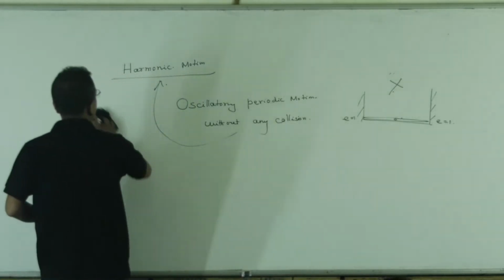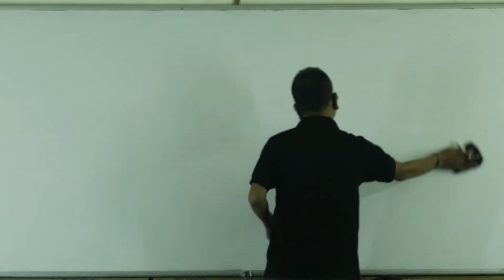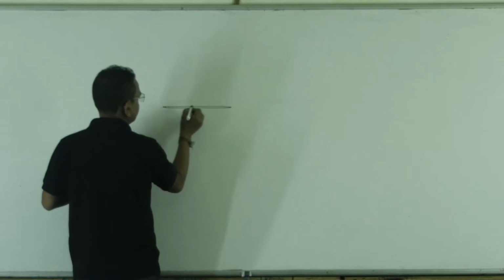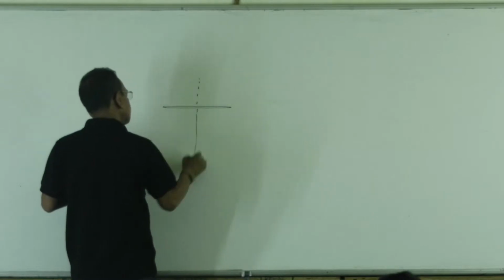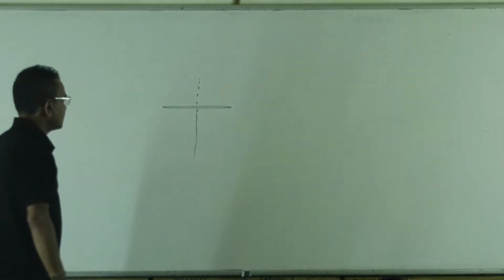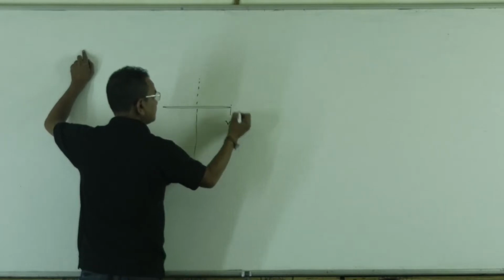Let's try to analyze harmonic motion. An oscillatory motion without any collision, this must be periodic, then it is called harmonic motion. If there is no collision at extreme points, velocity will be zero.